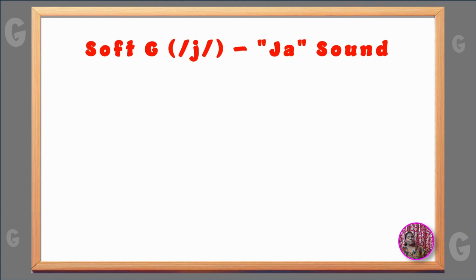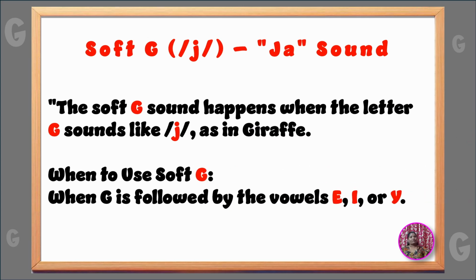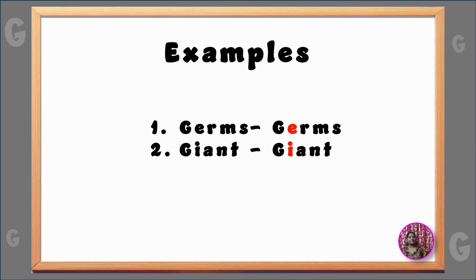Now let's see when to use the sounding of J. Let's see the rule of it. If the letter G is followed by E, I, Y, letter E, letter I, letter Y, we need to use the sounding of J. Let's see the examples. Germs. In this word, the letter G is followed by letter E. So germs. Let's see one more example.